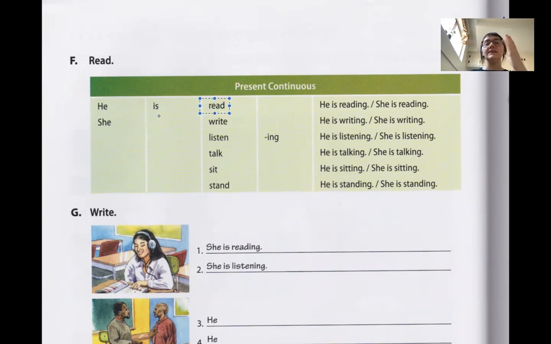He is reading. She is writing, right? He is listening. She is talking. He is sitting.